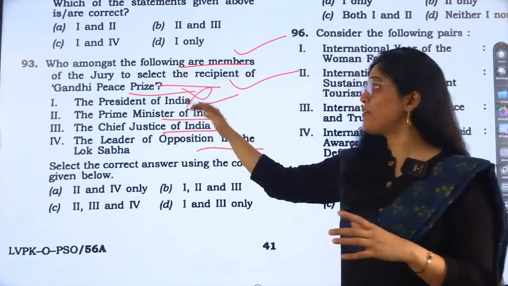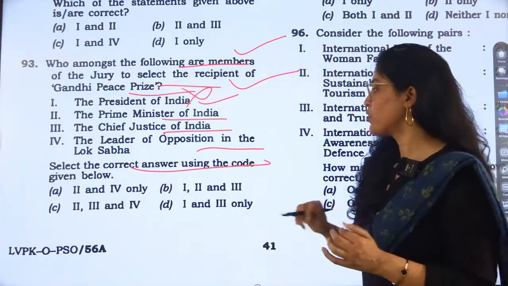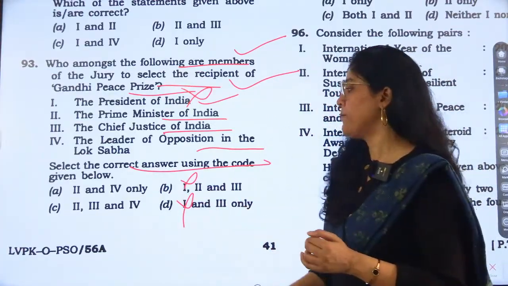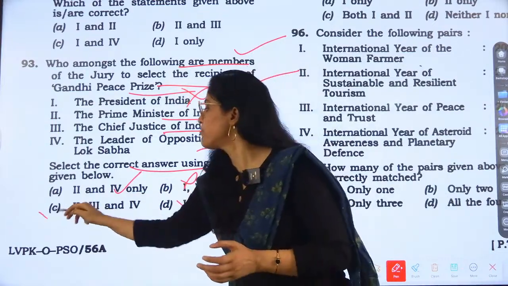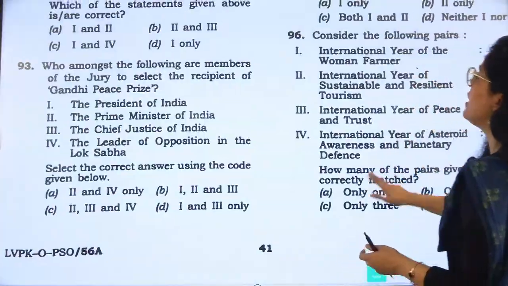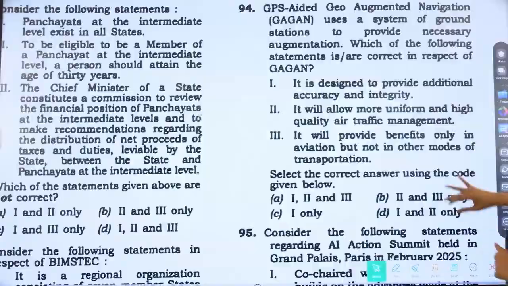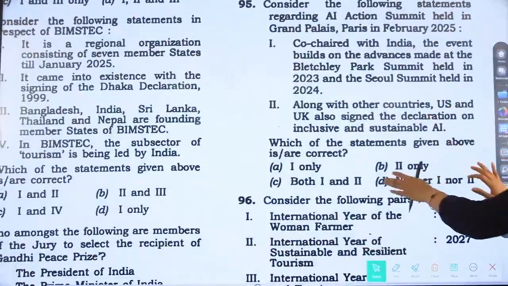So the President is never a member of a jury of any body. He will not be a jury. So we can eliminate option 1. So what option is remaining? The answer would be C. The second, third, and fourth are the members of the jury of Gandhi Peace Prize. Now, question number 94 is science and technology. And then going to question number 95.